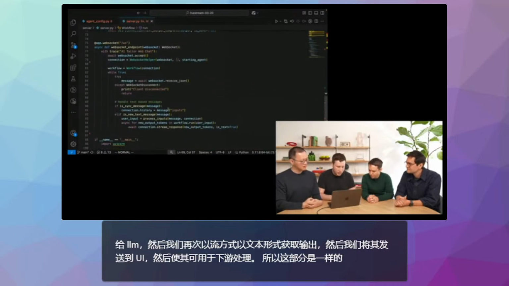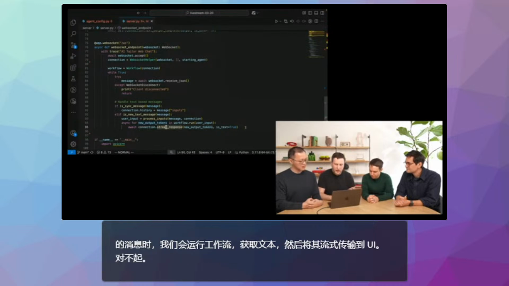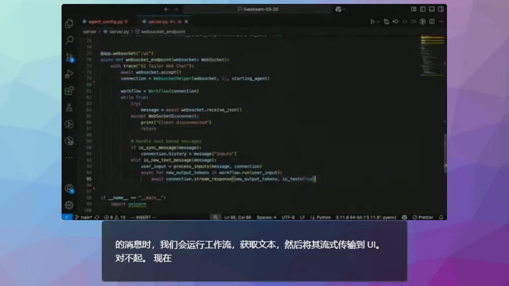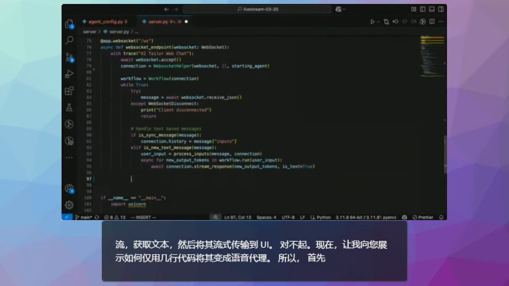And this is the implementation of the backend. Basically, when we get a message from a user, we run the workflow, get back text, and then stream it to the UI. Okay. So now let me show you how to turn it into a voice agent with just a few lines of code. First of all, we need to also handle audio messages from the UI.